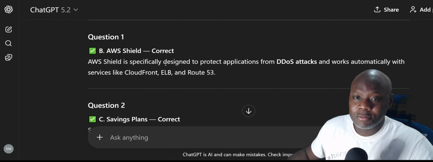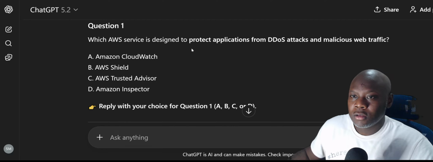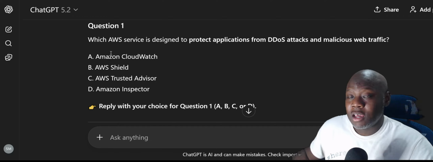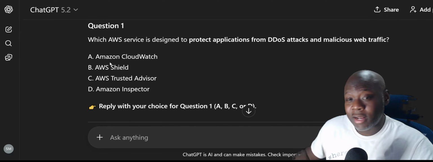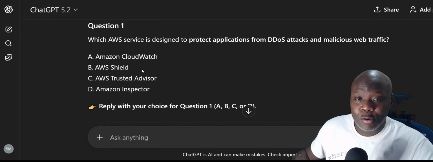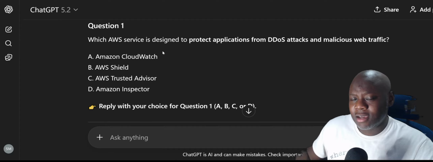All right, AWS Shield. Why did I pick this? Go back: to protect applications. Protect is the key word, right? So if you've been studying, you know that AWS Shield is part of AWS cloud security. One of the tools they use for cloud security. They use GuardDuty, CloudWatch, and CloudTrail.